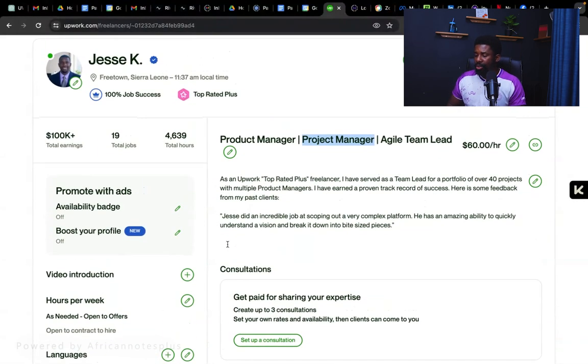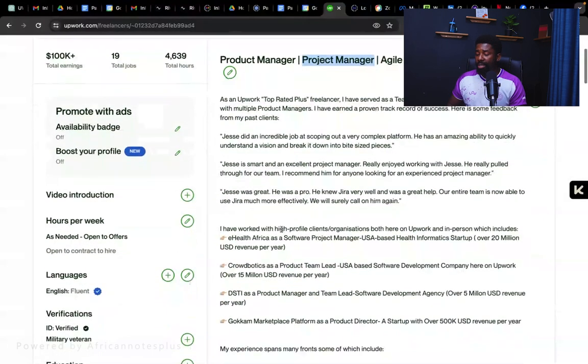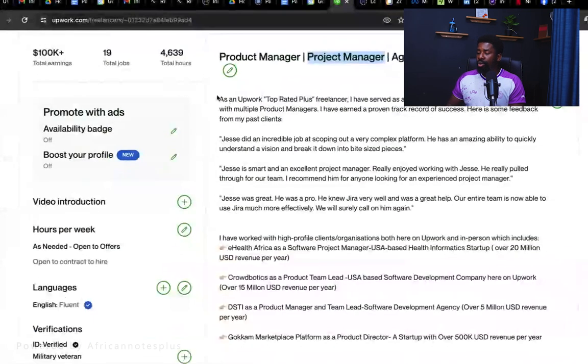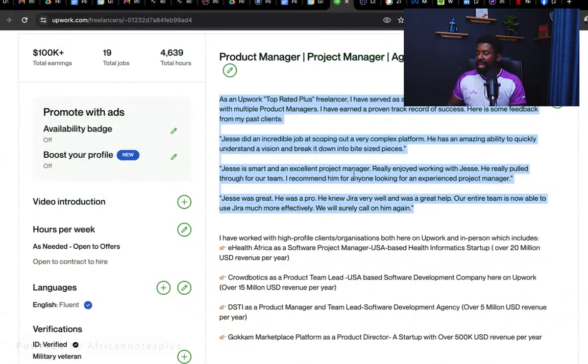Now, the next thing that I was talking about is the bio, right? For me, what I've written in my bio follows a particular systematic way of laying out this information. The first thing is, I created a short summary. Here, I highlighted some key components, especially feedback that I've gotten that is really standing out.